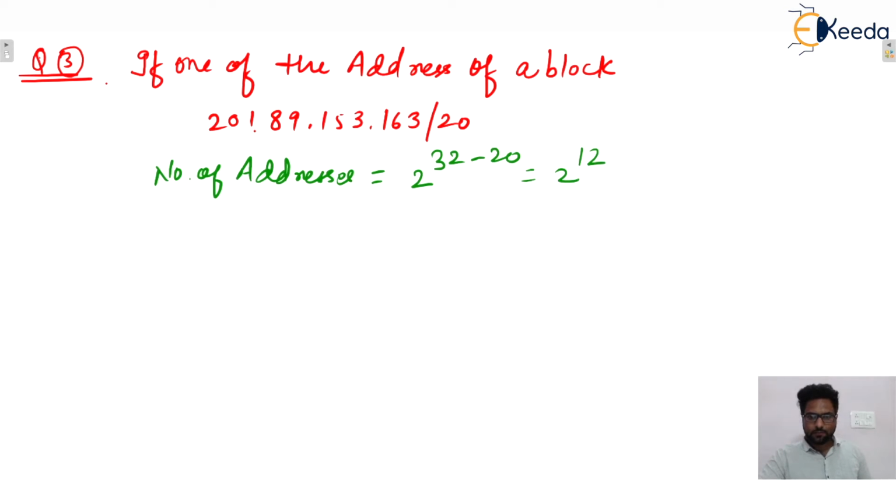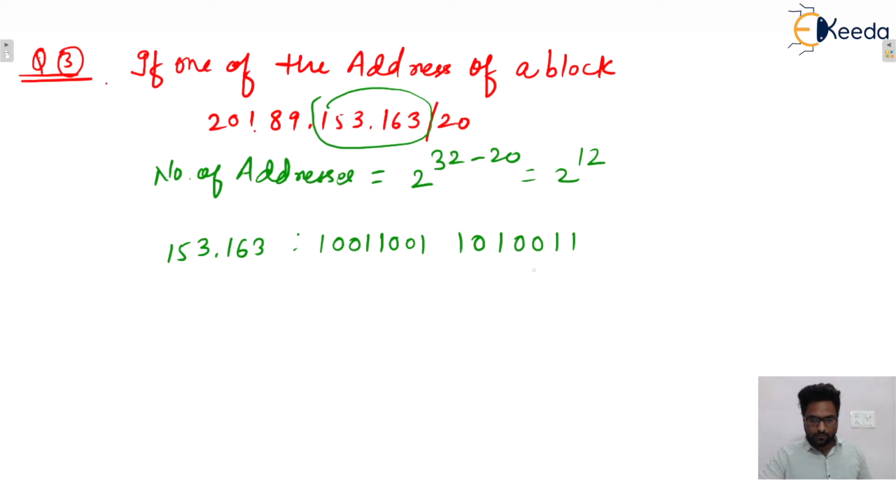Now here you can see the last 12 bits will be for the host portion. So these 12 bits will be 8 bits from the last octet, and the remaining 4 bits from the second last octet. So here we will be considering the last 2 octets. Be careful. So here we'll see these 2 octets, 153.163, and these can be written like that, 10100011, isn't it?